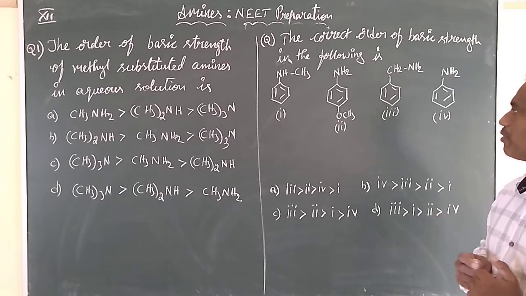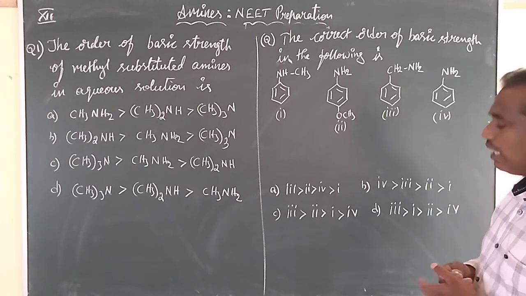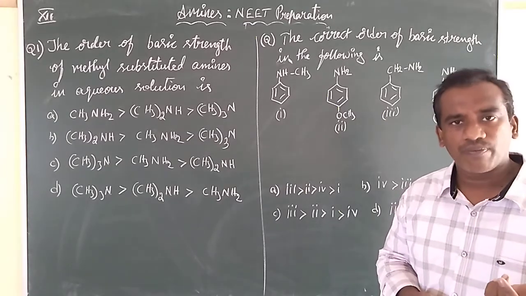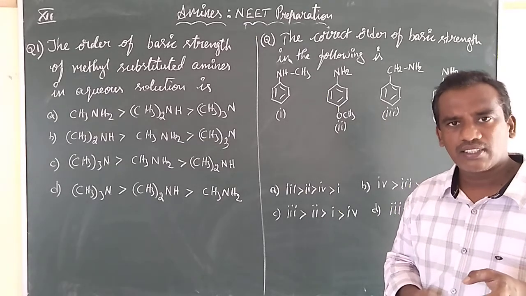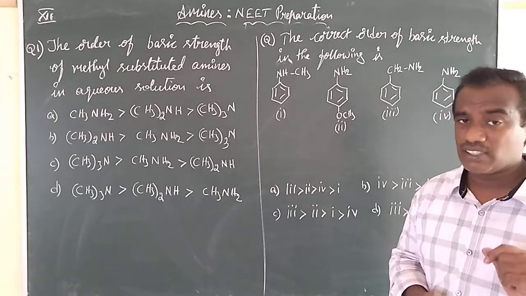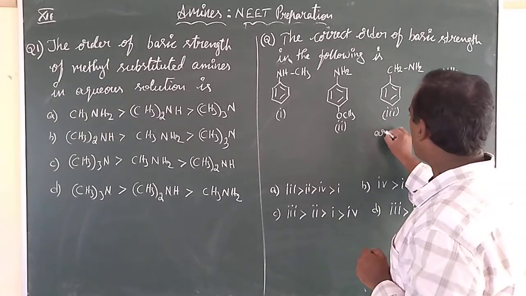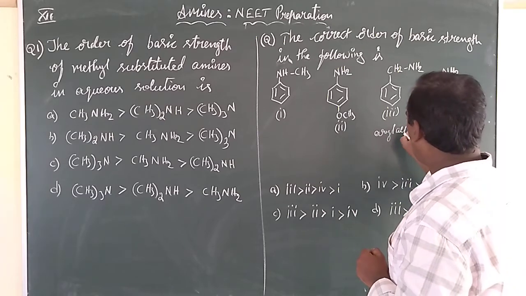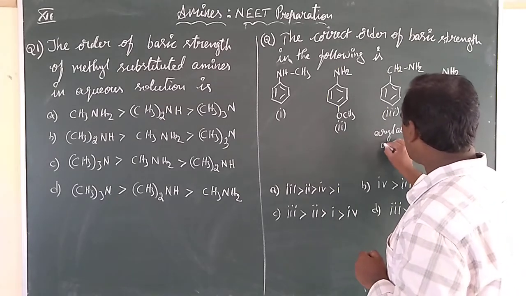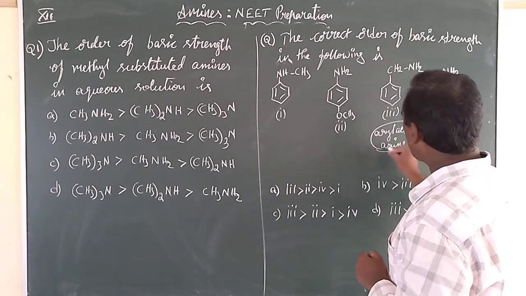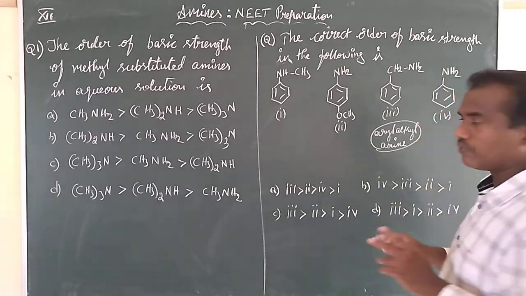Now compare. What we had learned, aryl alkylamines are more basic than the aryl amines. Is it not, children? In this, which one is the aryl alkylamine? In this aryl alkylamine, the lone pair is not involved in conjugation with the benzene ring.